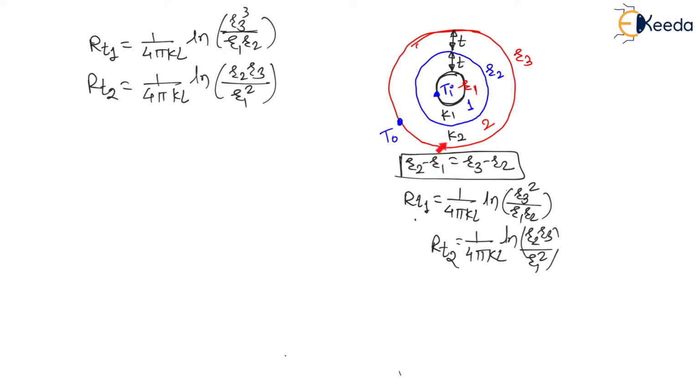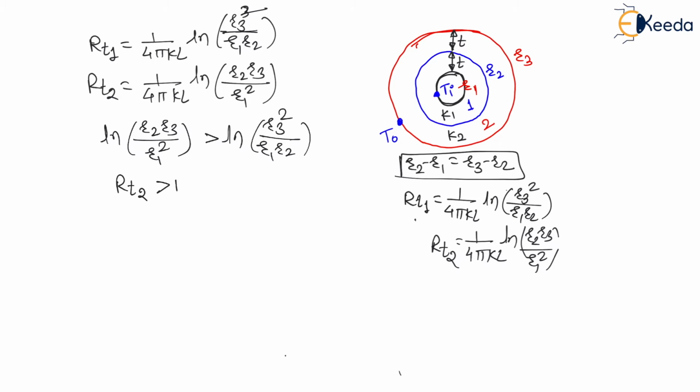And as the thickness of the pipes is given the same, that is R2 minus R1 is equal to R3 minus R2, from this relation, if I impose it on this condition, then ln of R2 R3 divided by R1 square will definitely be more than ln of R3 square divided by R1 R2. Definitely. Therefore, we can say the total resistance in the second case will be more than the total resistance of the first case.